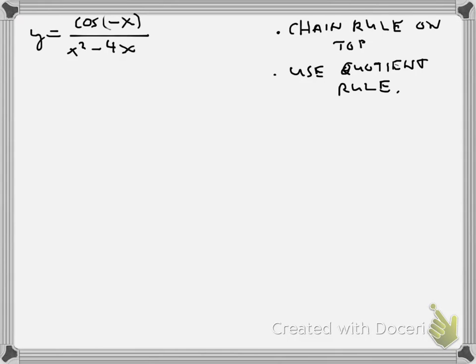Okay, in this derivative we have cosine of negative x on the top and x squared minus 4x on the bottom. It's obviously a fraction, so we're going to use the quotient rule.